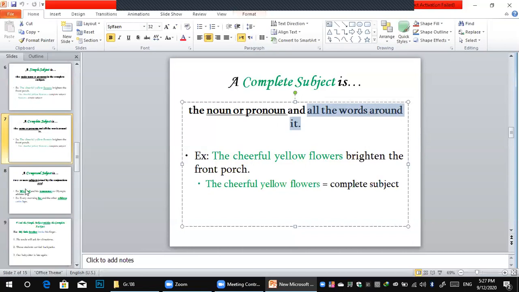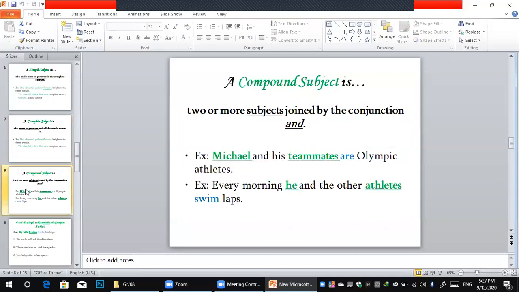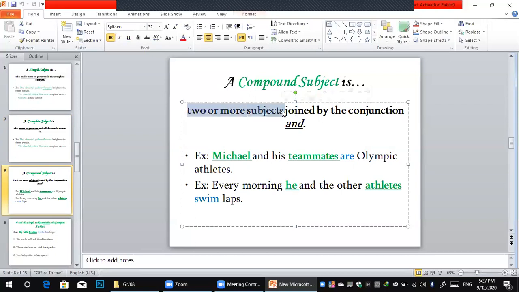So the next, or the last kind of subject, is the compound subject. What does compound subject mean? It's two or more subjects joined by a conjunction, which is one of these, such as and. So here the most important part is two or more subjects. When I ask you where you live, you can answer, I live in a compound in Nasr City.